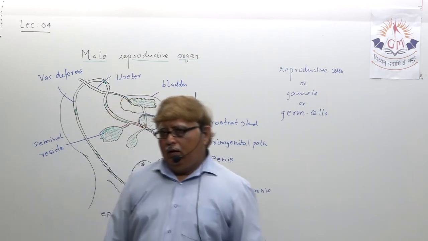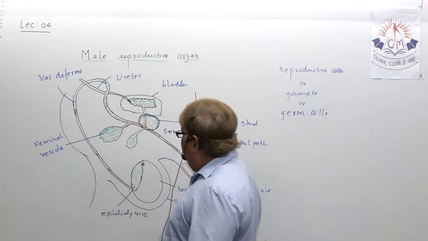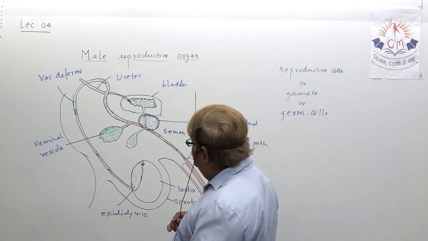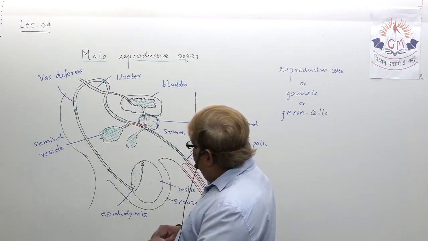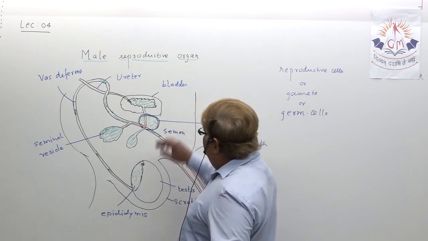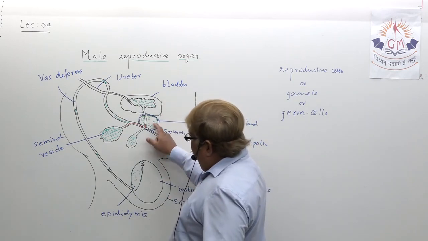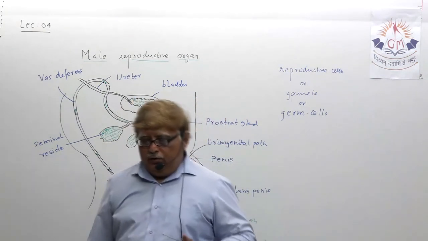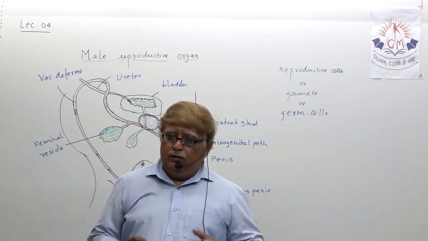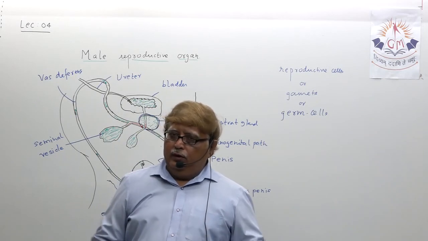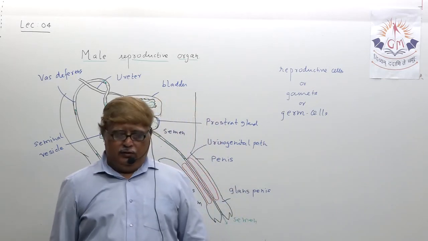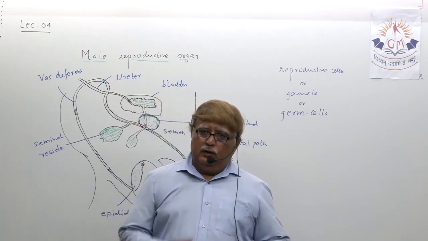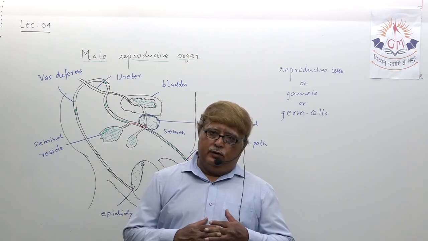But today, our target is to explain to you thoroughly about the male reproductive organ. Okay, and my dear student, this you need to remember: the prostate gland and seminal vesicle, their thick odorous secretion mixes with the sperm and forms male semen. You understood this?